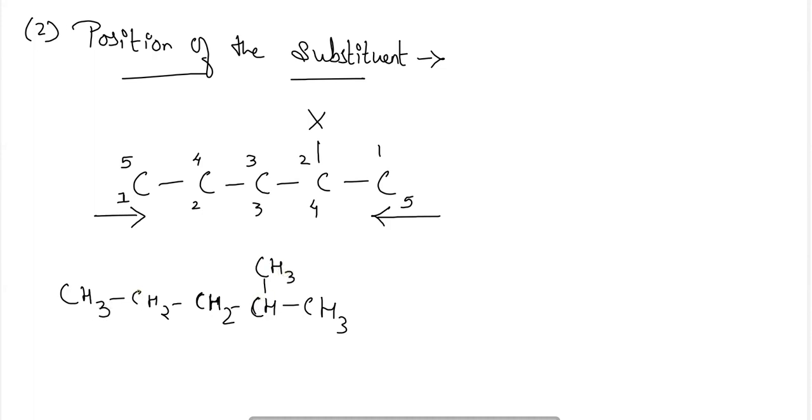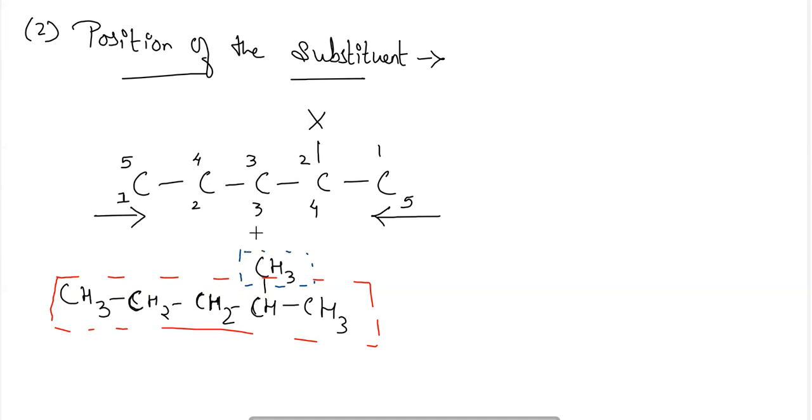First, we have to find out the longest chain. The longest chain can be 1, 2, 3, 4, 5, or 1, 2, 3, 4, 5. Both can be taken as the longest chain. So I am considering the straight chain as the longest one. So this CH3 will become a substituent chain here.